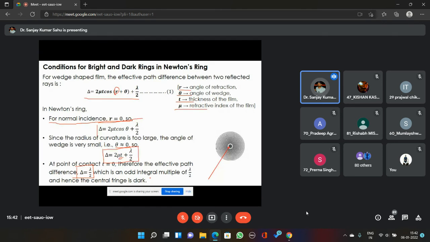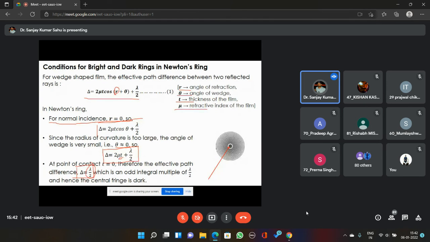On the other hand, similar Newton's rings you will be able to generate by using the refracted beam of light also, from the other side, the back side of the thin film. If you are forming and observing Newton's rings using the refracted beam of light, the central fringe will be a bright fringe, because in that case there will be no additional path difference of lambda by 2.